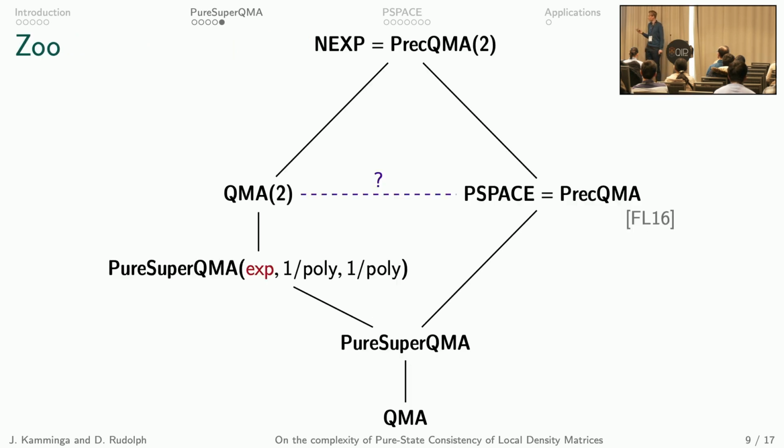So let me now sketch a little bit the diagram of the complexity zoo. So we have here pure super QMA, the new class that we introduced. It contains QMA. It's contained in P-space and in QMA2. The relation between P-space and QMA2 is still a major open question, but both of them are contained in NEXP. And note also that with even exponentially many checks, we still get pure super QMA in QMA2, but not in P-space. And I'll hand over to Dorian, who will talk about the upper bound. Thank you.